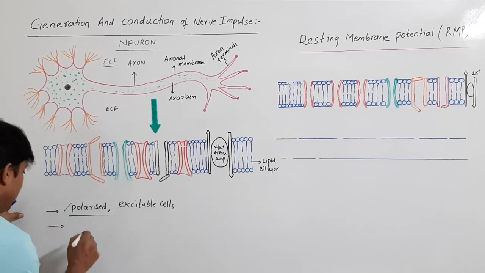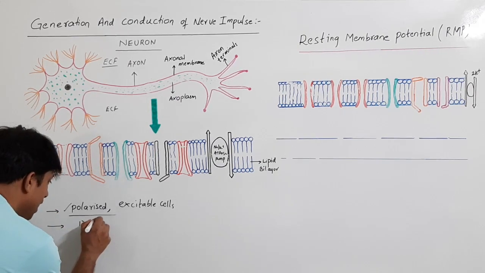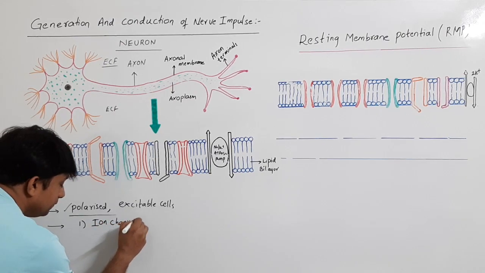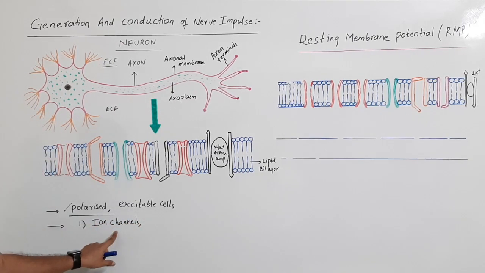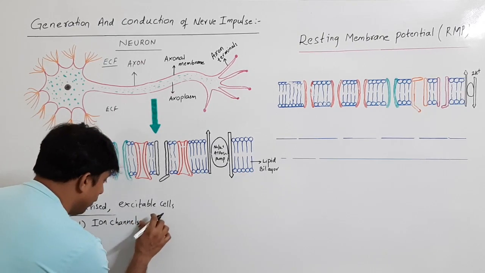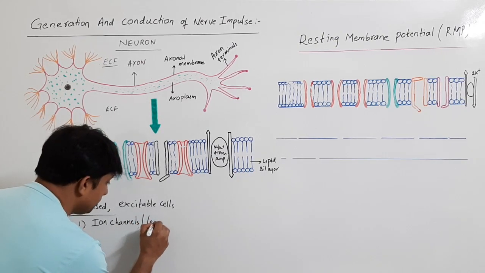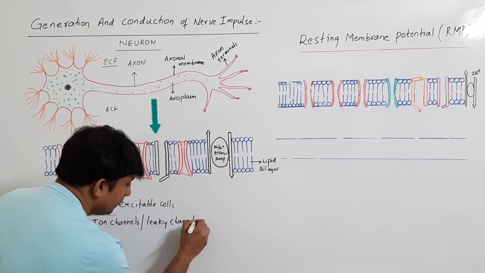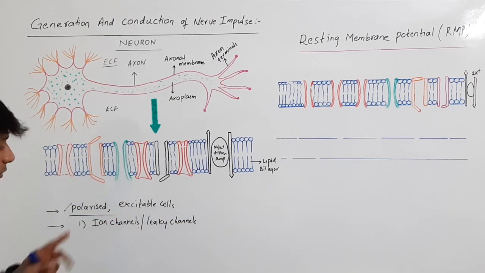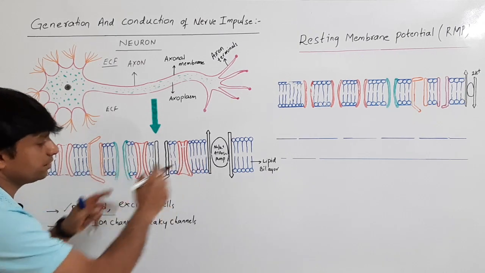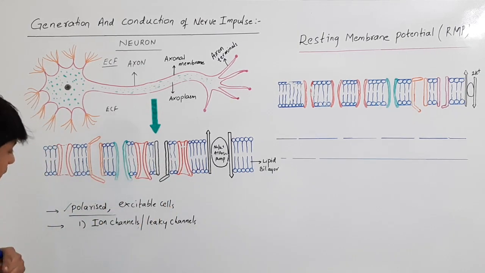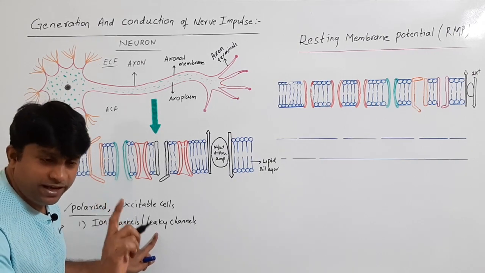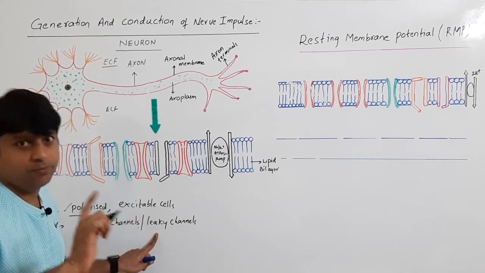So let us find out how exactly the neuronal membrane is. The neuronal membrane has, number one, ion channels. These ion channels can also be known as leaky channels. These are always open, they are permeable.